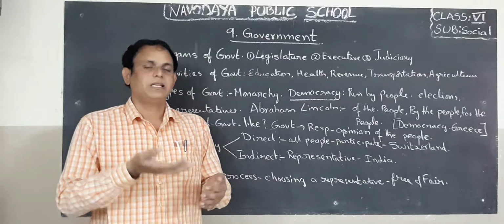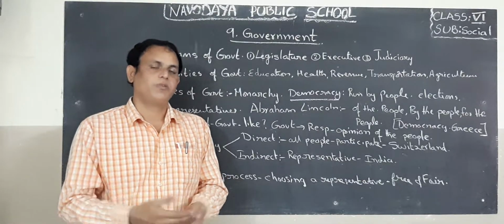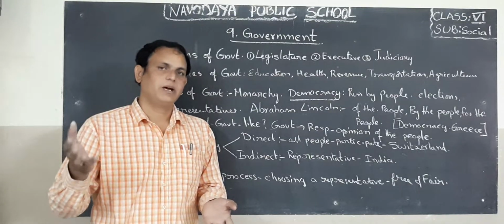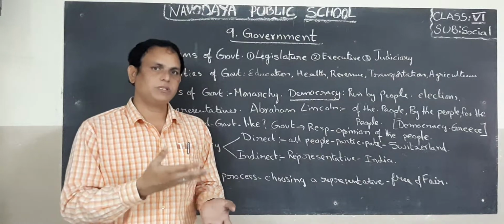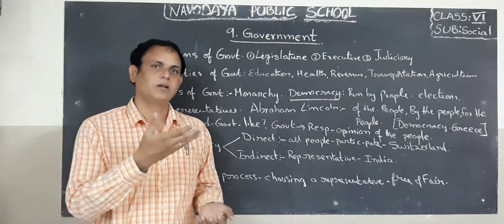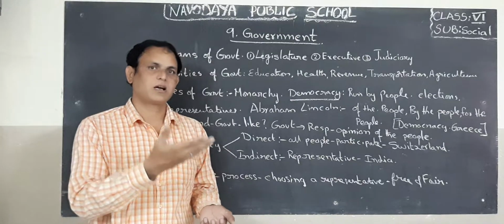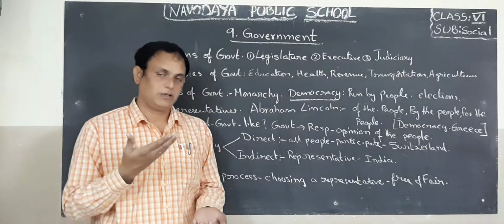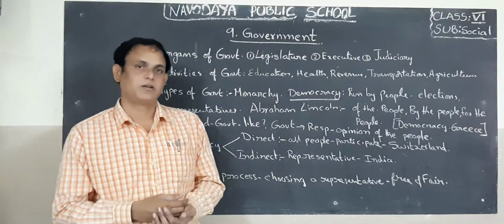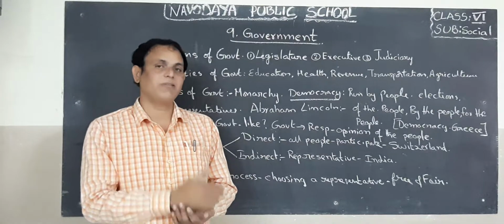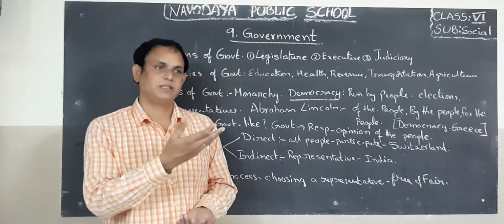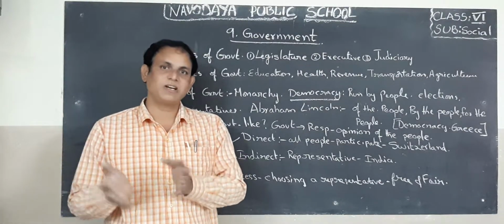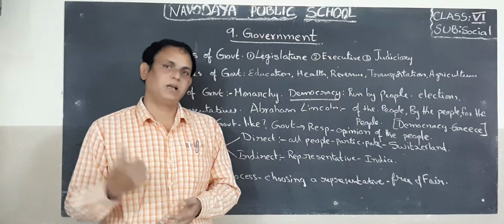Above them, the representatives are also there, from village level to central level. In the village, ward members and sarpanch. In towns and cities, chairman, mayor, councillors, corporators. At mandal level, mandal president and MPTC members. At district level, ZPTC chairman, ZPTC members, etc. Okay, children. Next, constituency-wise, MPs are there, MLAs are there.